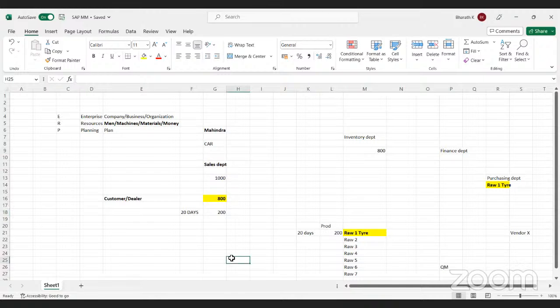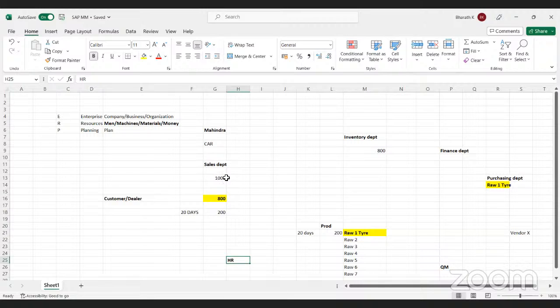Not only that, we have one more department, the human resource department, HR department, which takes care of employee hiring, salary payments, and information maintenance of employees. In your business, how many employees, everything will be taken care of by the HR department. Now, if this Mahindra car manufacturing company needs to run their business, how many departments are involved? Sales department, inventory department, finance department, purchasing department, quality management department, production department, HR department. There are a number of departments involved in this business.